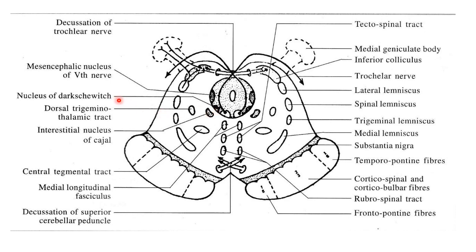On the dorsal aspect of the trochlear nucleus, there is another nucleus known as the dorsal tegmental nucleus. It is also known as the supratrochlear nucleus because it lies just dorsal to the trochlear nucleus.